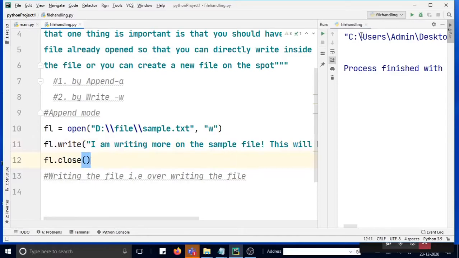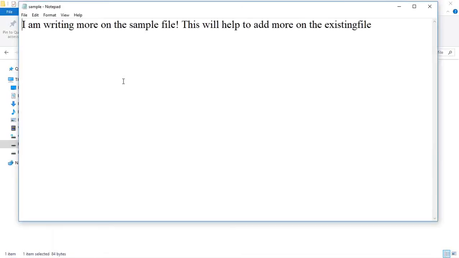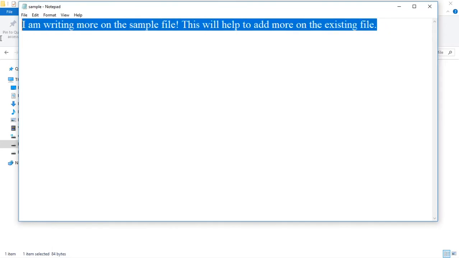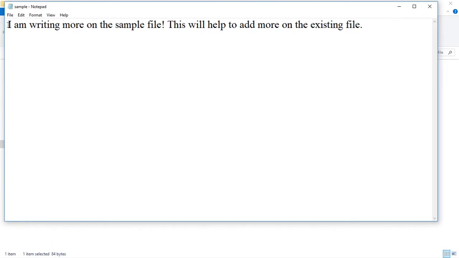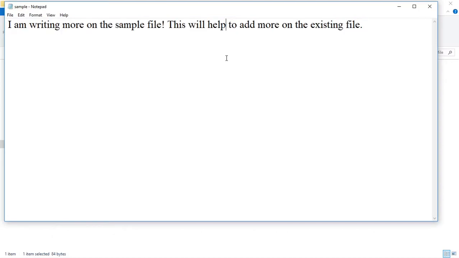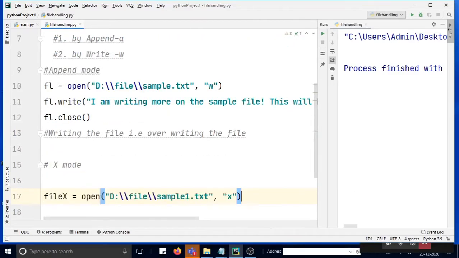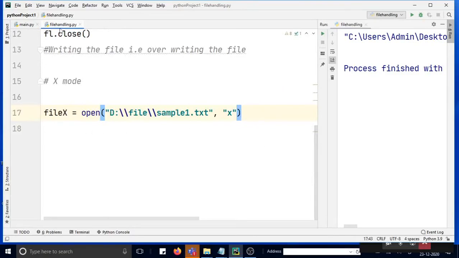Now let us go and check the existing file. See, the earlier content has been totally deleted and the new line has been overwritten. That means when you are writing the file, it will be written from scratch, and you might lose your existing file content. Okay, this is the definite difference between writing and appending. There is another option called X mode. So what will happen if you use X mode?